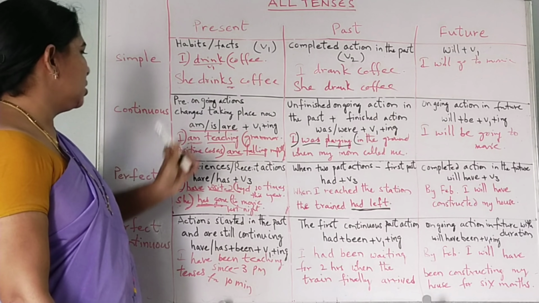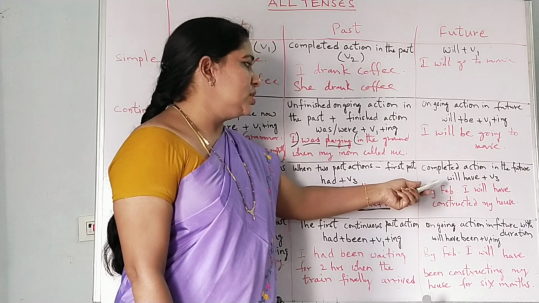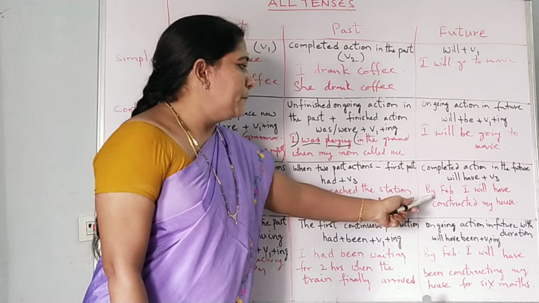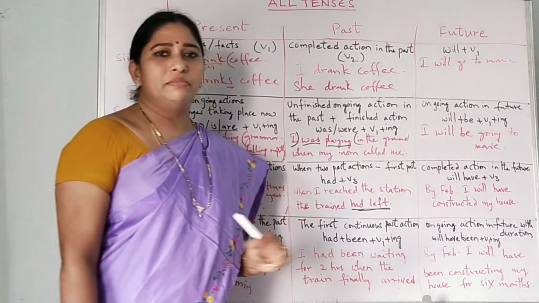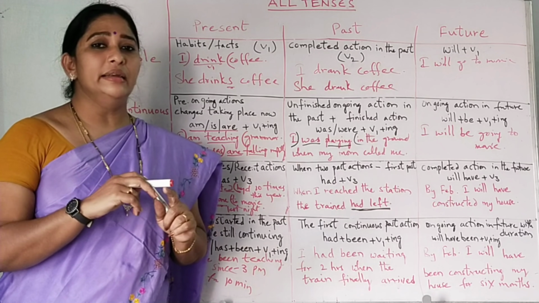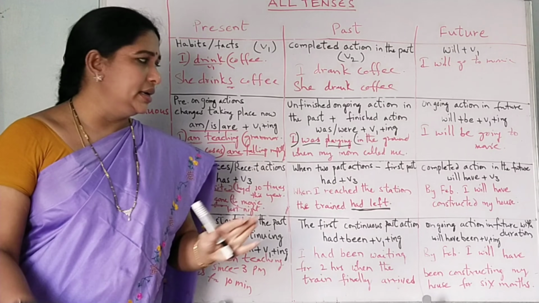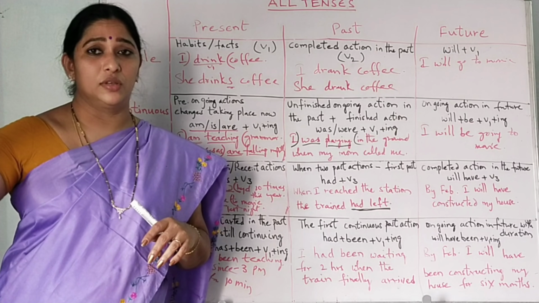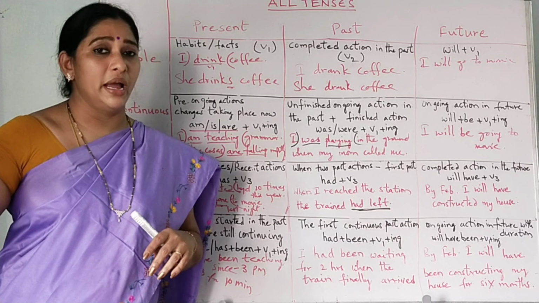Next one. Future perfect tense. Completed action in the future: will have. See the example here. By February, I will have constructed my house. Just you are predicting that one. It didn't happen. Not yet completed. By February, I will have constructed my house. I will have constructed my home.